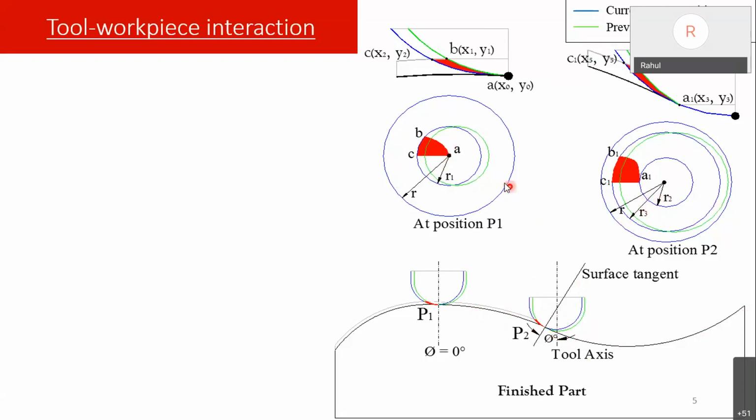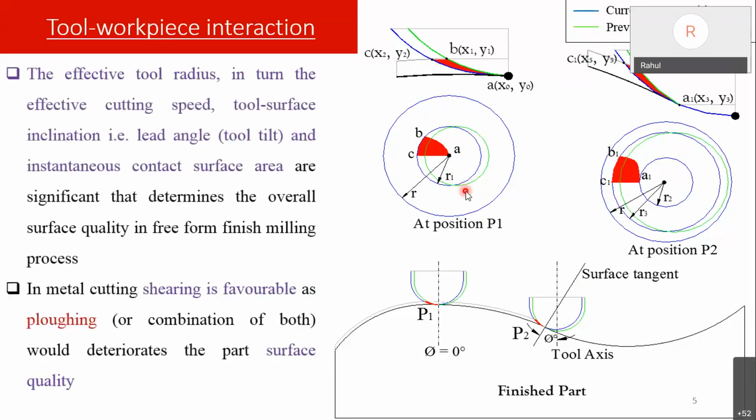As the effective radius changes, the surface area in contact is also changing, and this change leads to a change in cutting forces, and that determines the subsequent surface quality. So this is the difference between the usual or regular flattened cutting and freeform surface cutting.